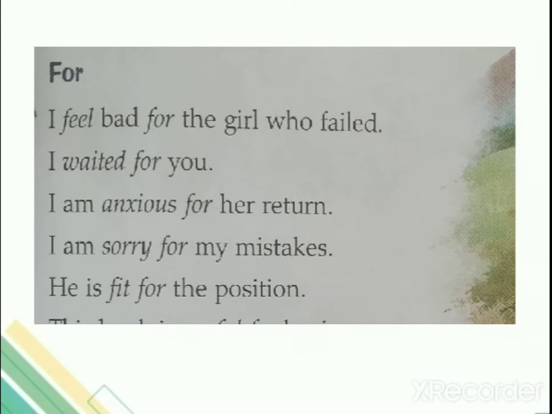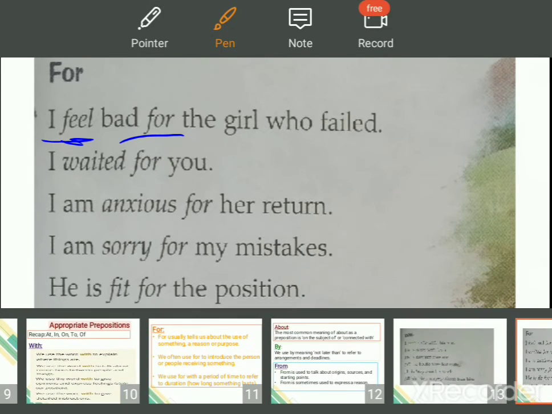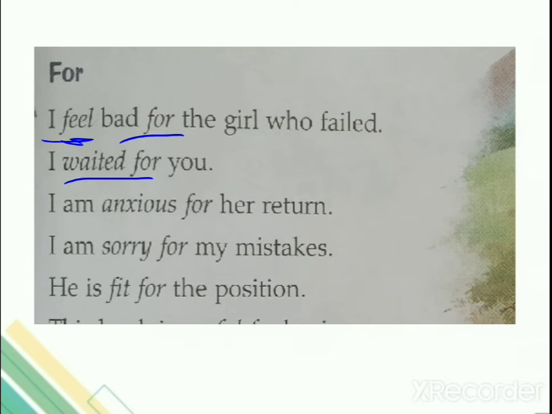Next, you are having for as the preposition. Now, I feel bad for. You are expressing your feelings. Why are you feeling bad? For the girl who failed. Okay, I feel bad for the poor. You say na? So, feeling goes with for, right? Now, I waited for you. Now, किसके लिए wait किया? For you. Isn't it expressing feelings? So I waited for you. If it was like I waited dash him, I waited for him.